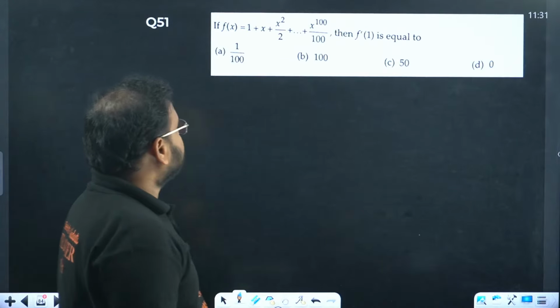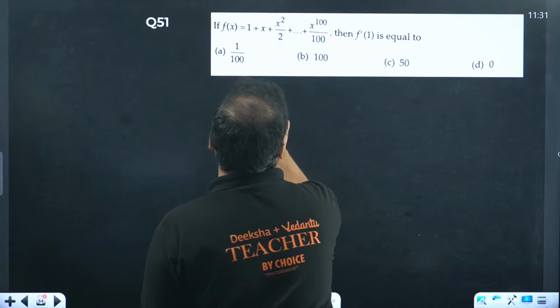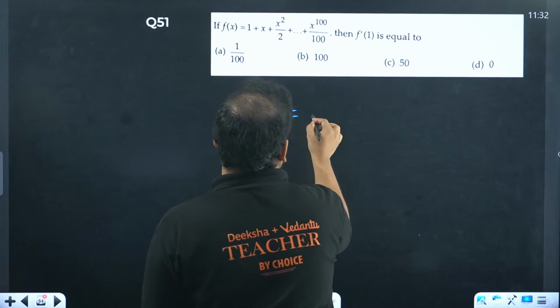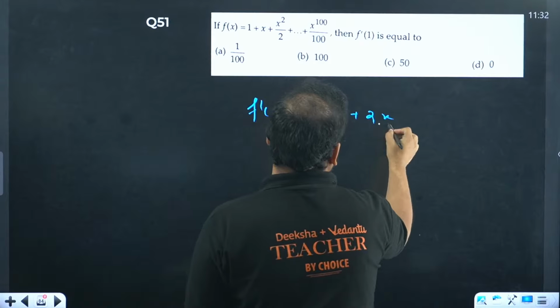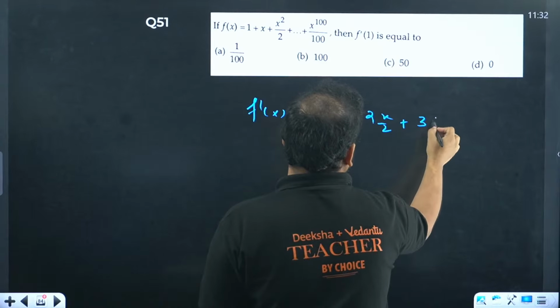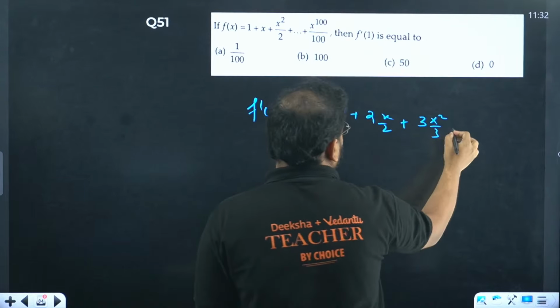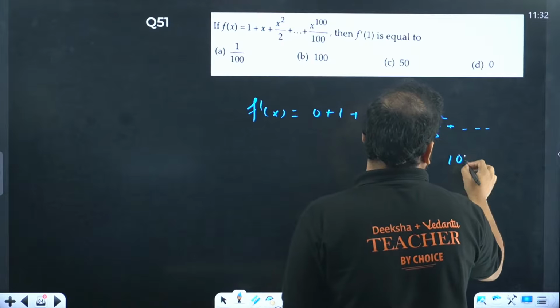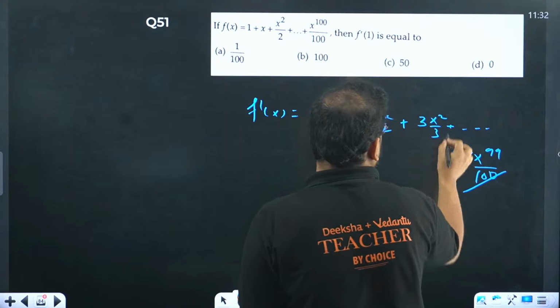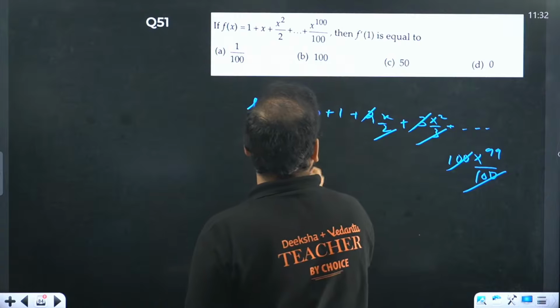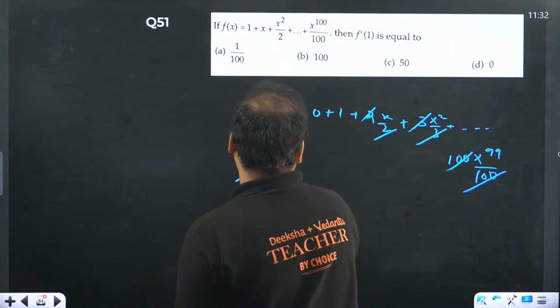Last question, everyone. F dash of 1 again. Let's find f dash first. You get this value as 0, 1, 2 times of x by 2, 3 times of x square by 3, and the last term 100 times of x power 99 by 100. Cancels, cancels, cancels. Now you put f dash of 1.